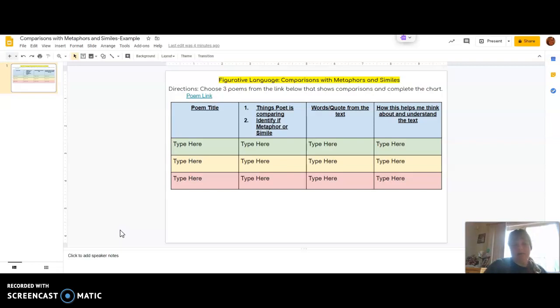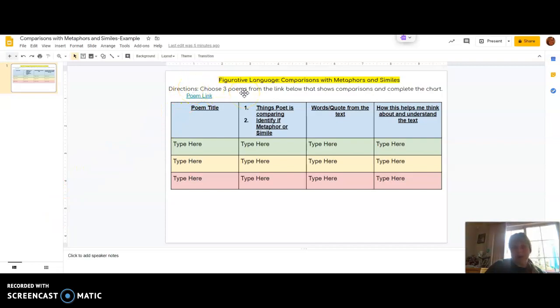So I'm going to give you an example for the first one. Your learning target today is I can find a metaphor or simile and give evidence. And your success criteria would be I can complete an organizer to show the metaphor or simile that I found, the evidence, and I can communicate how that metaphor or simile helps me to better understand what the poet is trying to get across. So here are the directions.